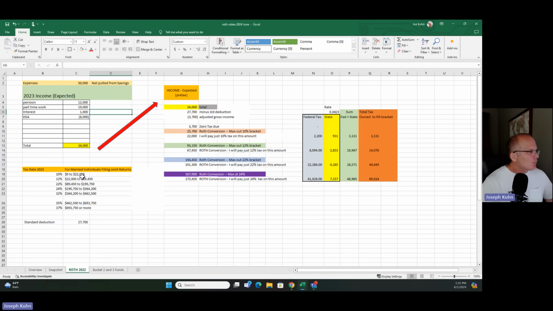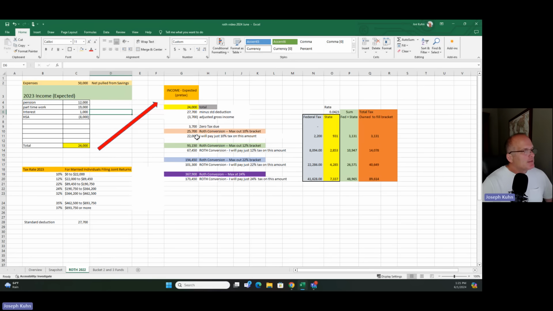So I take this $22,000, which is the top end of the 10% bracket, and then I add in this negative $3,700, so the first $3,700 I'm not paying anything on. That means I can take $25,700 out of my traditional IRA and put it in my Roth IRA.